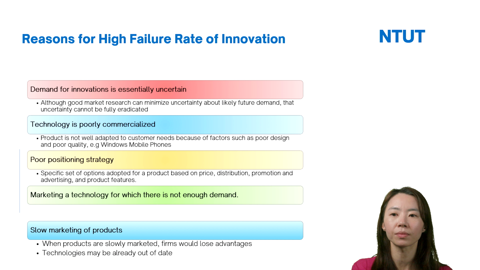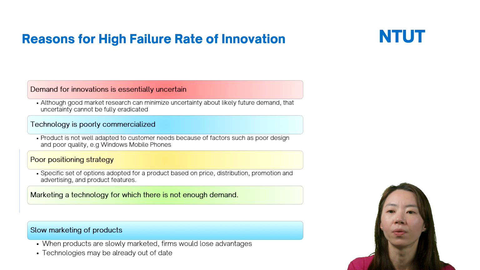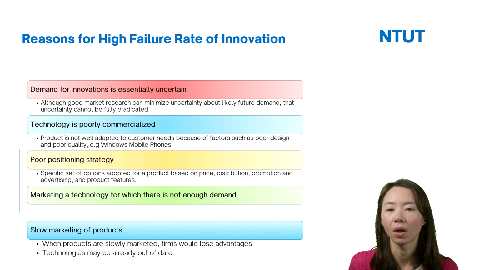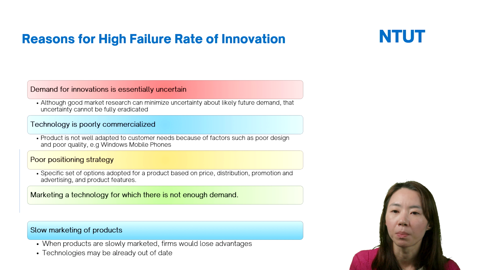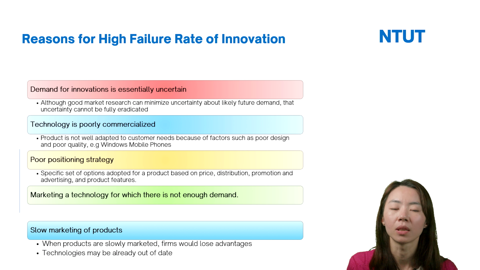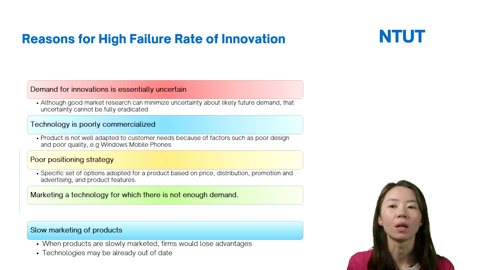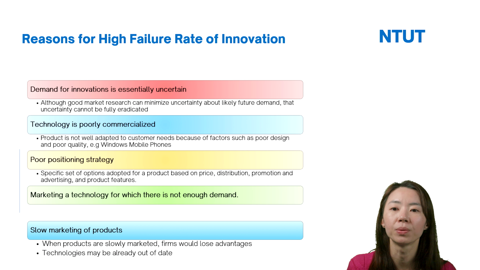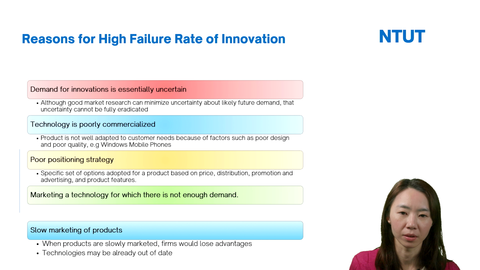First, demand for innovation is essentially uncertain. Although firms may do very good market research and a very good market survey, good market research and surveys can help firms reduce or minimize the uncertainty about likely future demand.